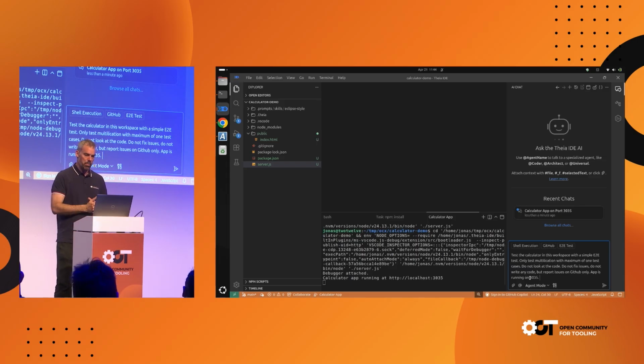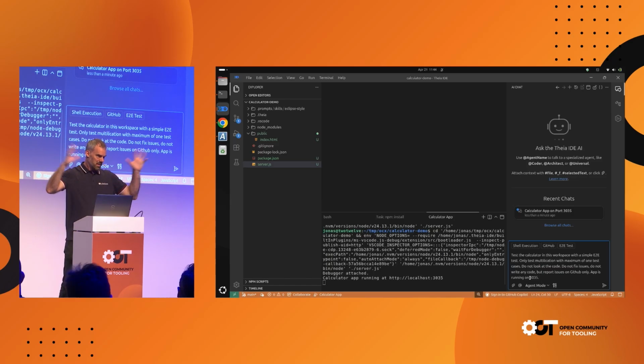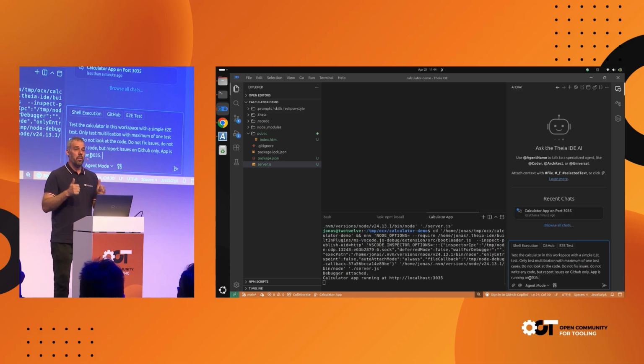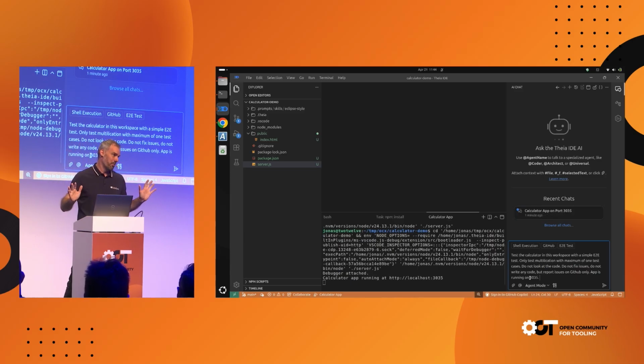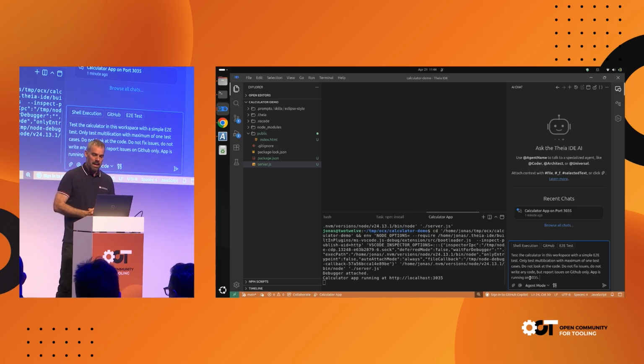It says, test the application in this workspace with a simple E2E test. Of course, it could also generate unit tests, but I really want it to control the browser. Only test multiplication with a maximum of 1 test case. The reason for that is otherwise it tests like everything. I want to keep it short. Do not look at the code. The reason is otherwise it would immediately fix the bug, like no questions asked. Do not fix the issue. Do not write any code, but report the issue on GitHub only. The app is running on port 3035.